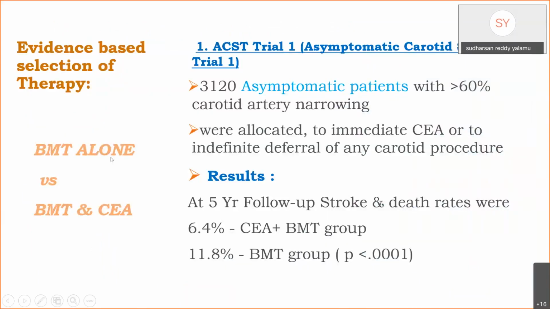These are the trials which compared best medical management alone versus medical management with endarterectomy. Asymptomatic carotid surgery trial 1. In this study, around 3,100 asymptomatic patients with stenosis greater than 60% were studied, and the results at 5-year follow-up: stroke and death rates were significantly lower in the endarterectomy and medical management group compared to medical management alone.